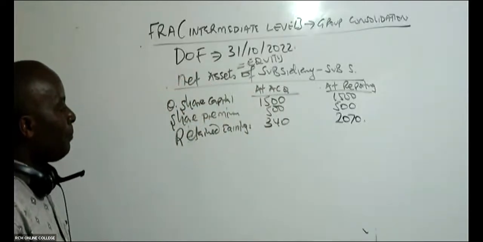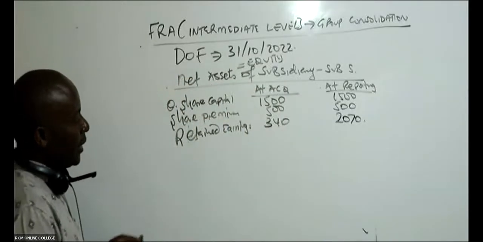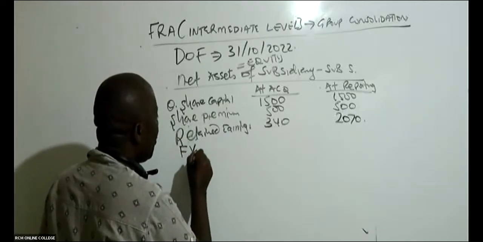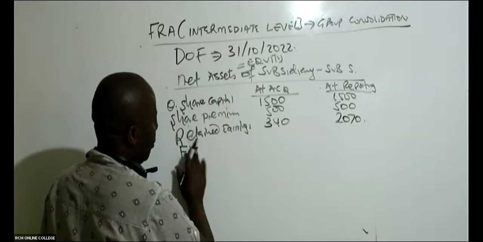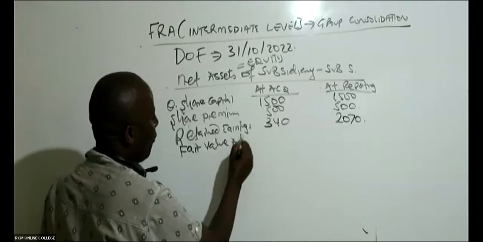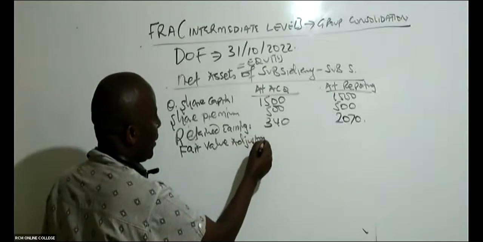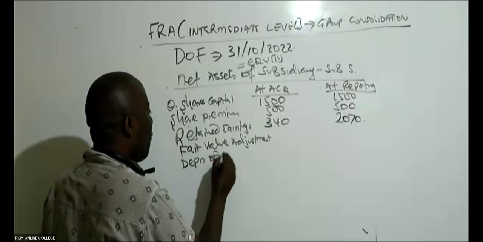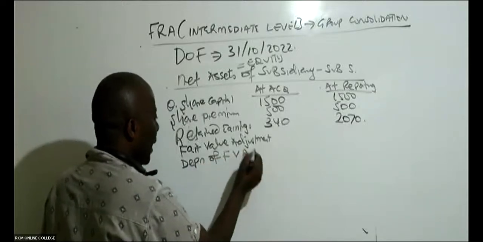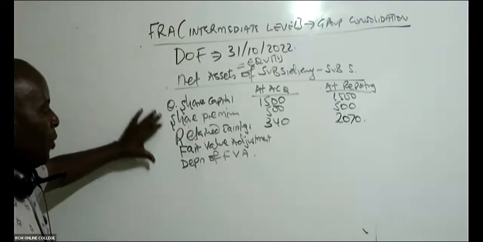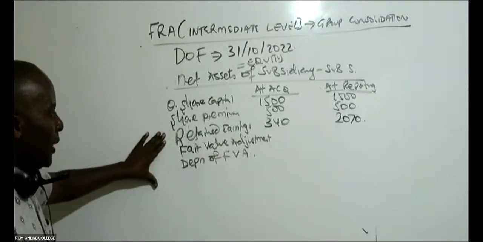And then I'll remember the other net asset. The next net asset here will be fair value adjustment. Very important. So we have fair value adjustment, and then we have depreciation of fair value adjustment.